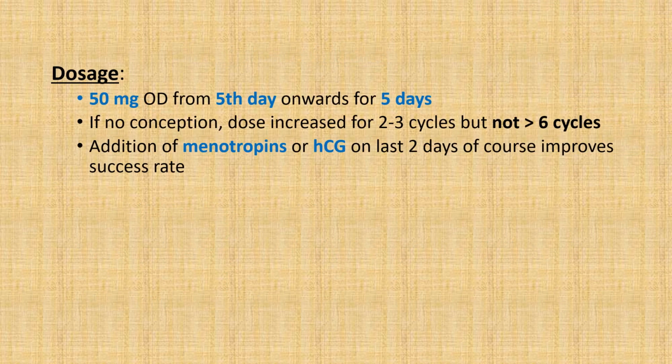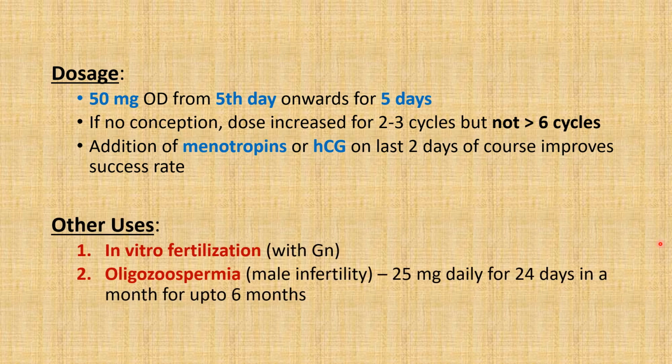For stimulating ovulation, clomiphene citrate is given in the dose of 50 mg once a day starting from the 5th day of the cycle and continued for the next 5 days. If conception doesn't occur in one cycle, then the dose of clomiphene can be increased for next 2-3 cycles, but it should not be tried for more than 6 cycles. Also, the addition of menotropins or human chorionic gonadotropin on last 2 days of the course improves the success rate. The other uses of clomiphene citrate include in vitro fertilization with gonadotropins and oligozoospermia or male infertility, for which it is given in the dose of 25 mg daily for 24 days per month for up to 6 months.